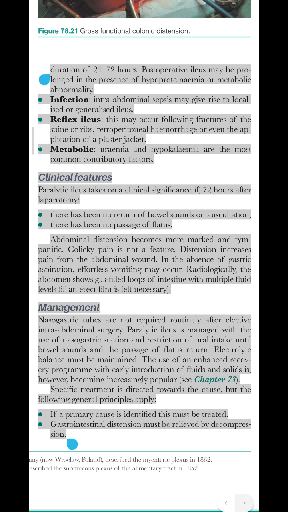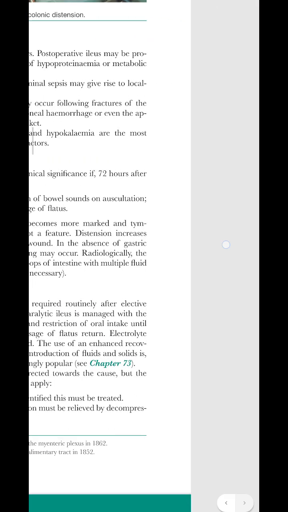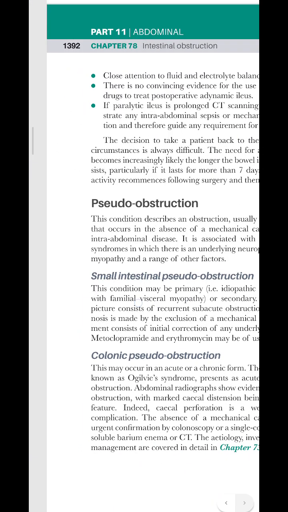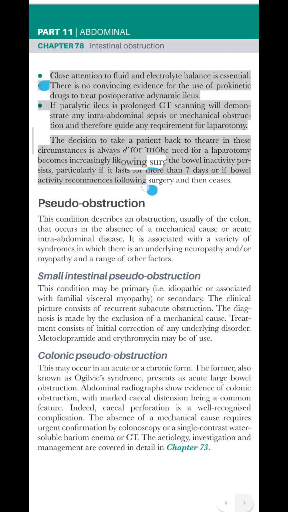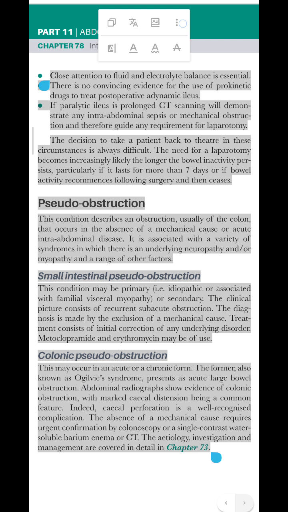If a primary cause is identified, this must be treated. Gastrointestinal distension must be relieved by decompression. Close attention to fluid and electrolyte balance is essential. There is no convincing evidence for the use of prokinetic drugs to treat postoperative adynamic ileus.